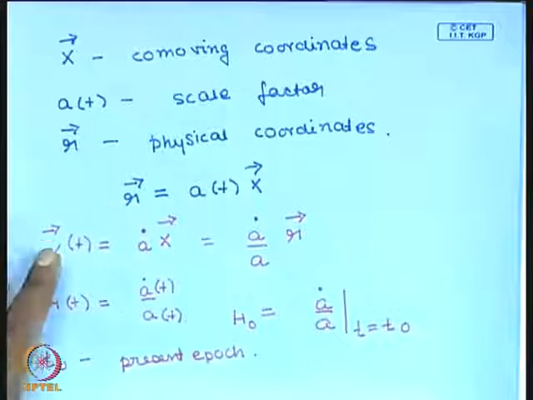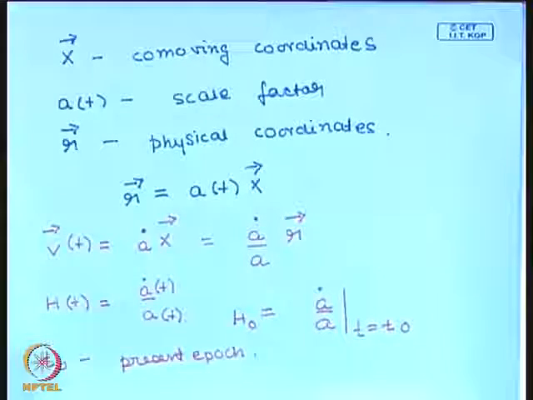Okay, so all that we have done till now is that we have just changed the coordinate system, nothing else. We have gone over to a coordinate system which is fixed to the galaxies. The galaxies are homogeneously distributed, so I can imagine them to be equally spaced along different directions in the universe. So I have a coordinate system attached to that, and they are all moving away, so the scale factor is increasing with time. And we saw that we can write the Hubble parameter as a dot by a. Let us now